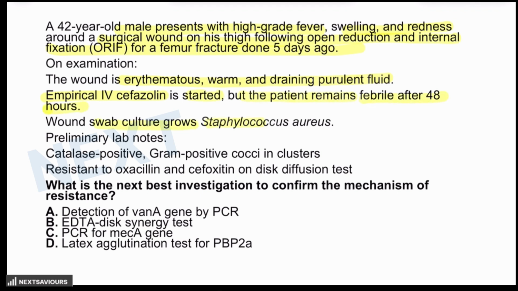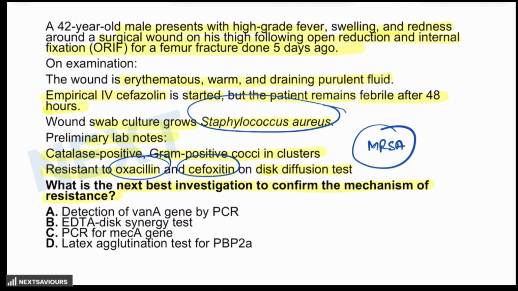Wound swab culture grows Staphylococcus aureus. The preliminary lab notes are that it is catalase positive, gram-positive cocci in clusters are seen, while there is resistance to oxacillin and cefoxitin on disc diffusion test. What is the next best investigation to confirm the mechanism of the resistance? You already know that in a post-operative wound infection, Staphylococcus aureus is identified. Resistance to oxacillin and cefoxitin is a classical clue for methicillin resistant Staphylococcus aureus infection.